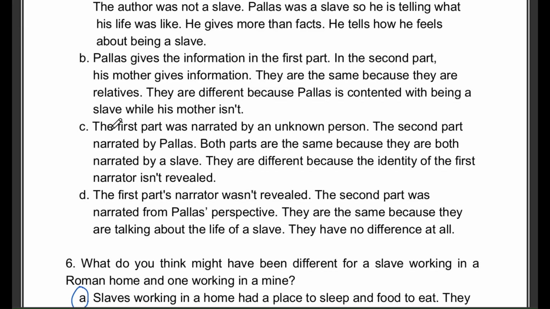Option C, the first part was narrated by an unknown person. The second part by Pallas. Both are the same because they are both narrated by a slave. They are different because the identity of the first narrator is not revealed.